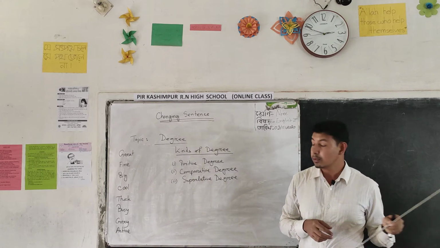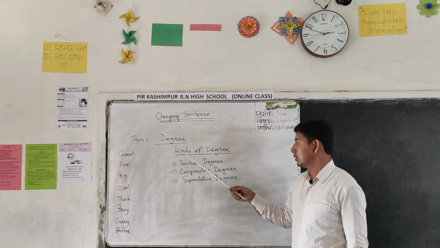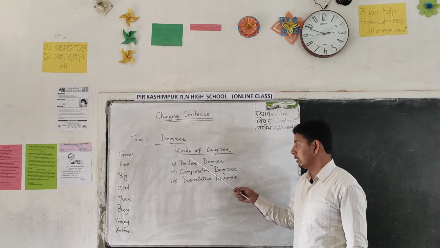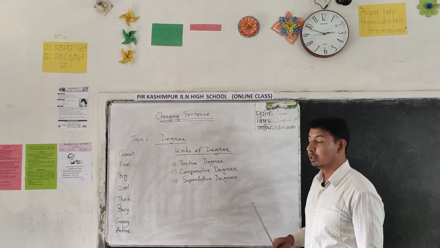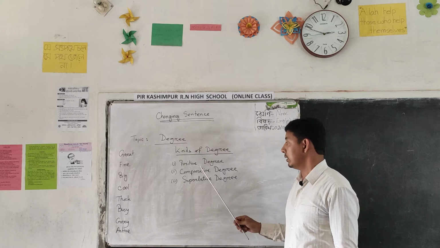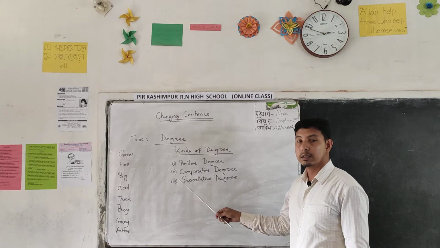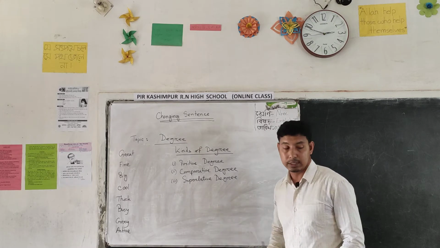There are kinds of degree. Dear students, you can see on the whiteboard. For your better understanding, I have written the kinds of degree. There are three kinds of degree. First one, positive degree. Second, comparative degree. Last one, superlative degree.